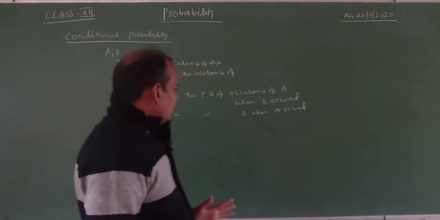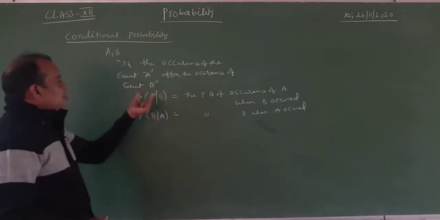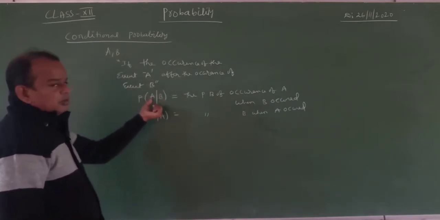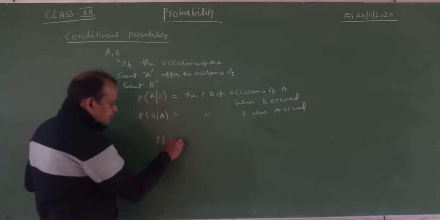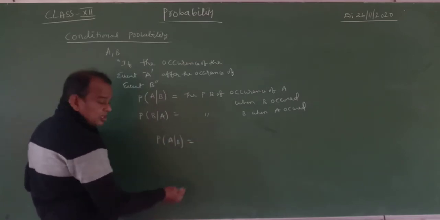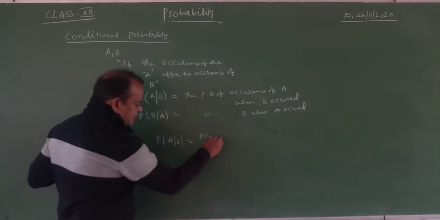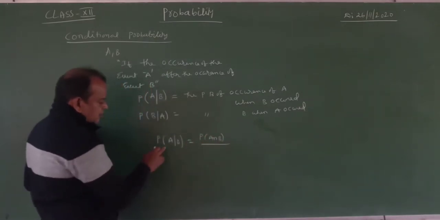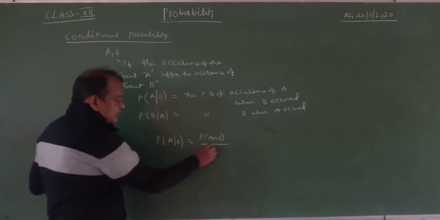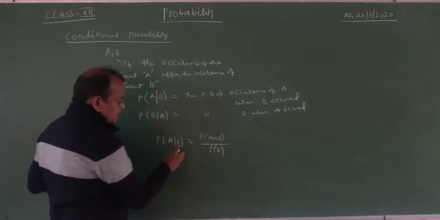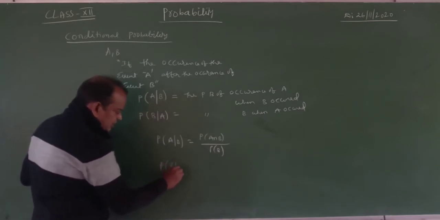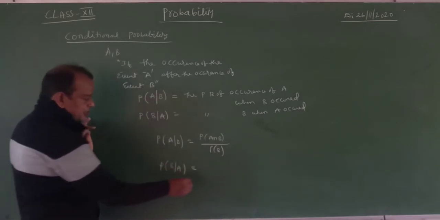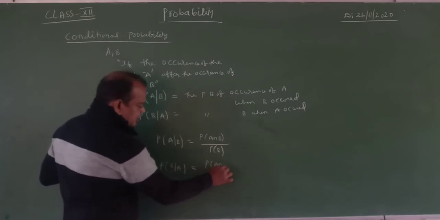Now, this is called the conditional probability of A after occurrence of B, denoted by probability of A given B, and it is defined as follows. Observe: probability of A given B equals the probability of A intersection B divided by the probability of B, since B is first. In this way. Now probability of B given A: which one is first? A is first. So it is probability of A intersection B divided by probability of A.